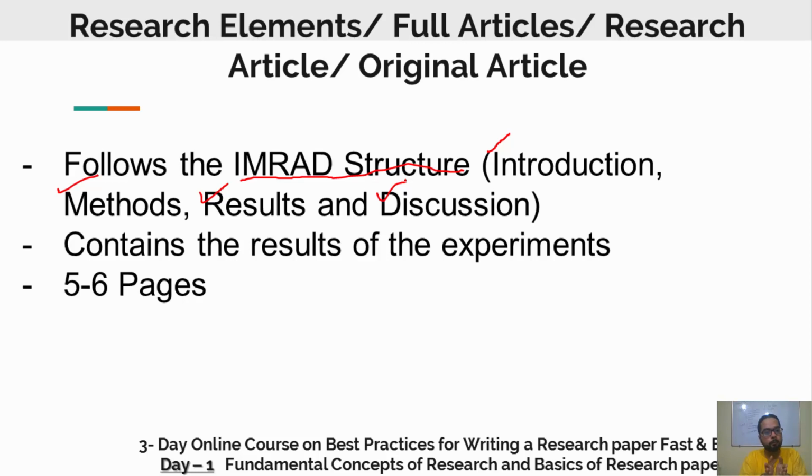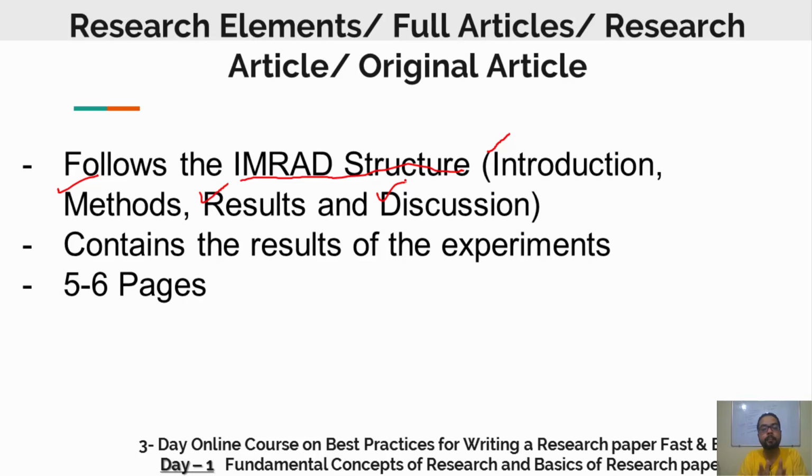So these are the 4 things that should be there in your paper when you are writing a research article. I am not saying this about the review article. Not for this. Only for the research article. In every research article, these four sections should be there.